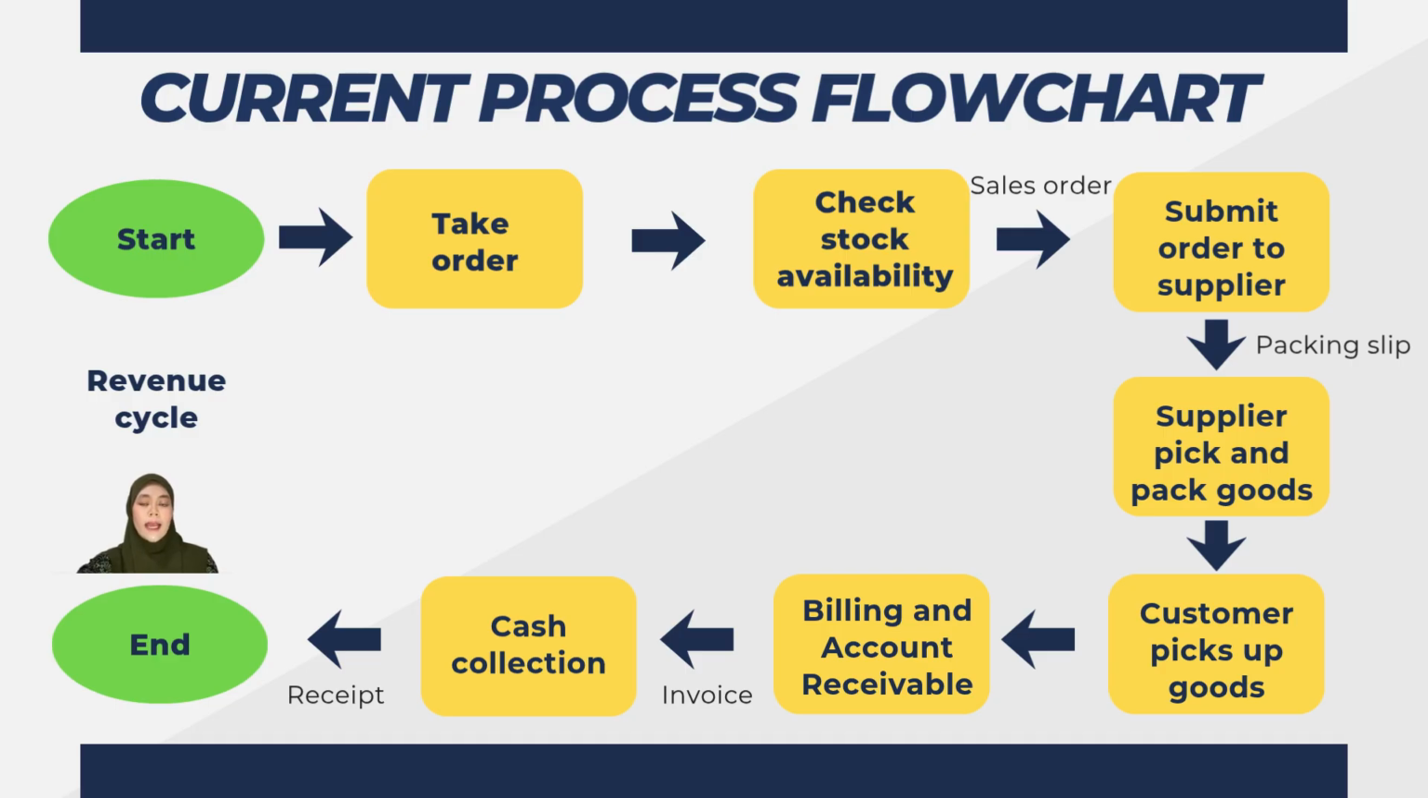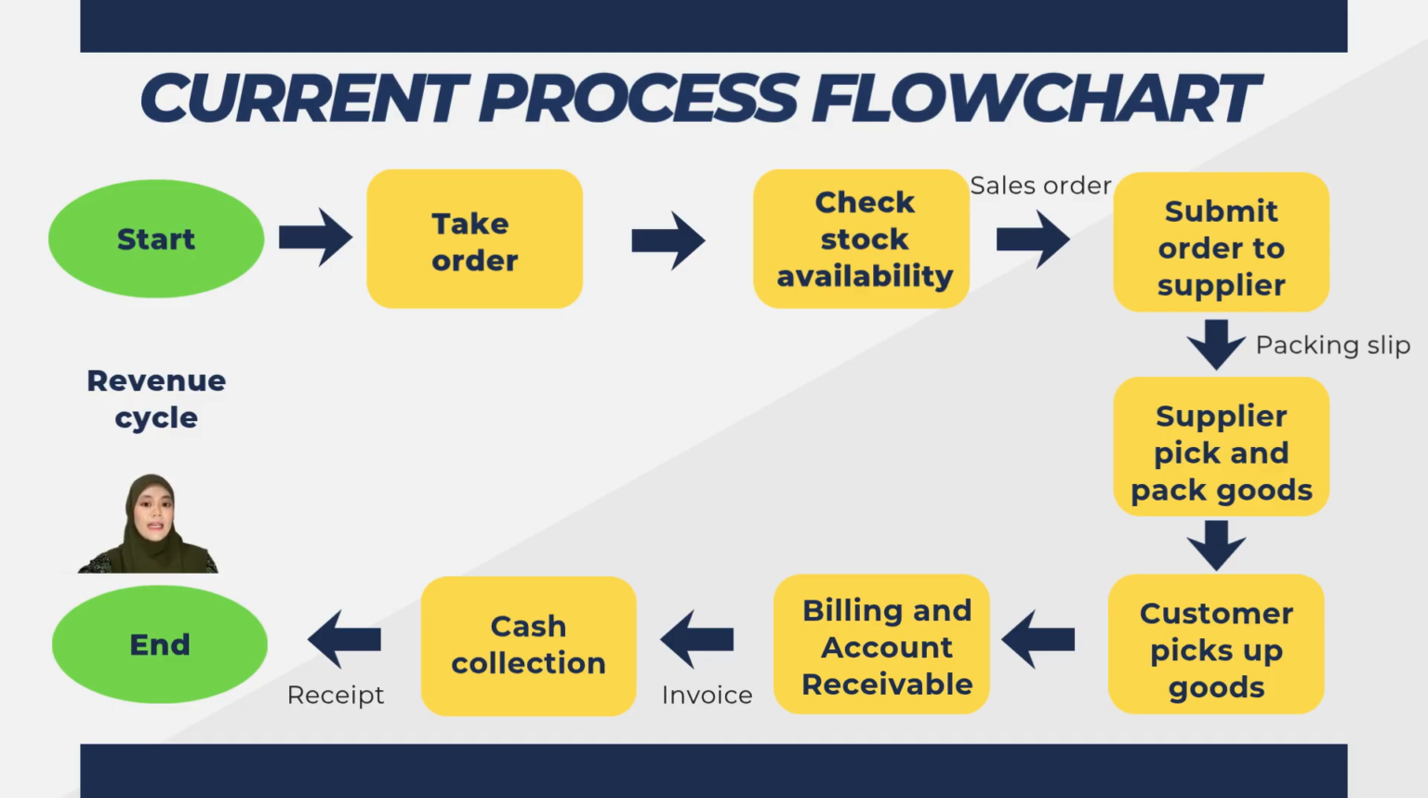Next, once the supplier has completed the packaging process, the goods are ready for collection. The customer then picks up the ordered products from the warehouse. Before releasing the goods, the company ensures that the correct items are provided to the customer to avoid any delivery errors. After the customer has collected the goods, the finance department prepares an invoice. The invoice contains details such as amount payable, payment terms, and customer information. At the same time, the transaction is recorded under accounts receivable, which allows the company to monitor payments that are still outstanding.